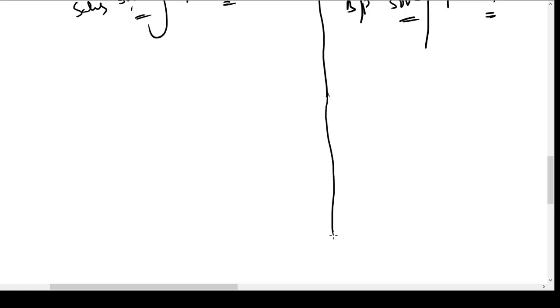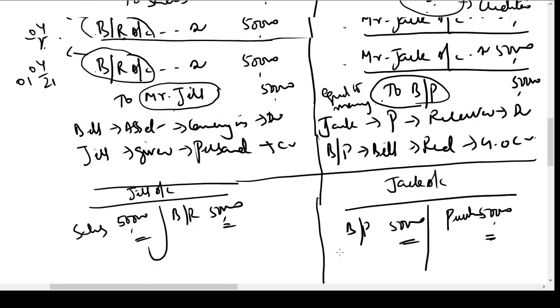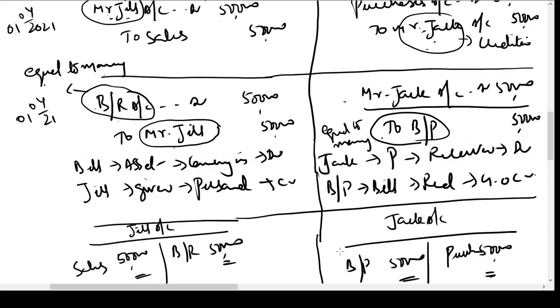Now these entries are correct only when on the due date the bills are honored and they really become money. Today we are just treating them as equal to money. They have to ultimately become money on the due date. If they fail to become money on the due date, then these entries become wrong and these entries have to be reversed.